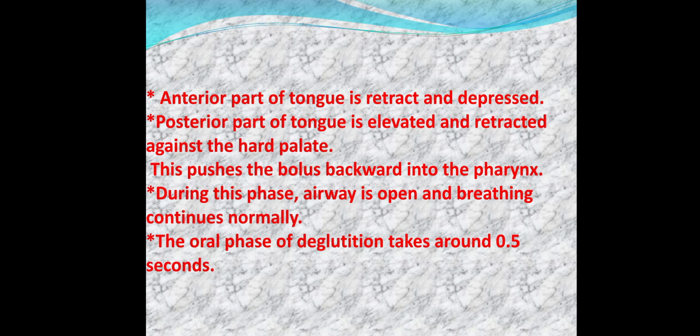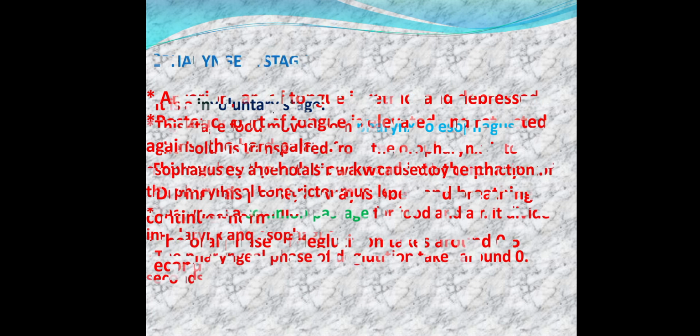The anterior part of the tongue is retracted and depressed. The posterior part of the tongue is elevated and retracted against the hard palate and pushes the bolus into the pharynx. During this phase, the airway is open and breathing continues normally. The oral phase of deglutition takes around 0.5 seconds.